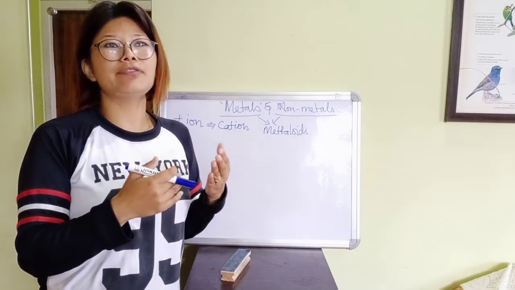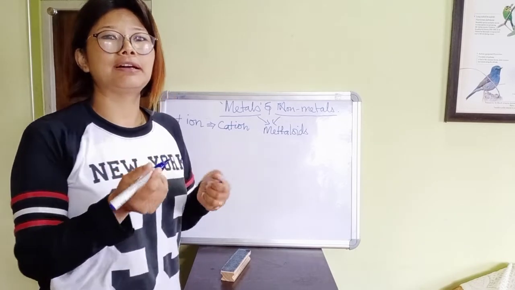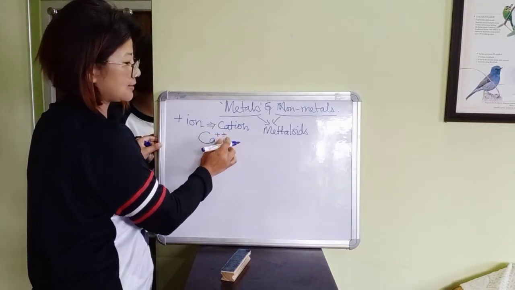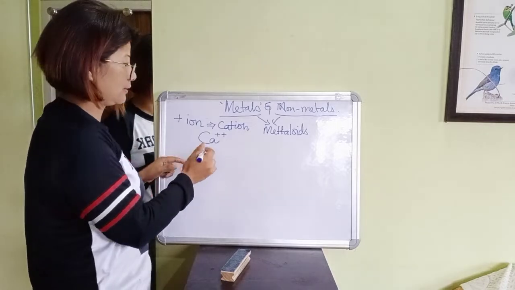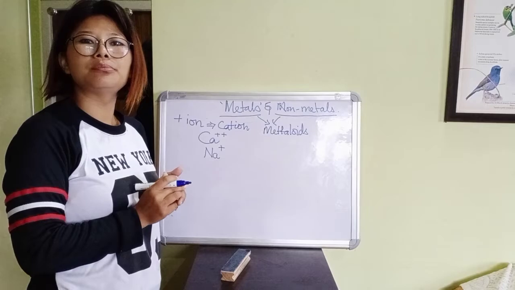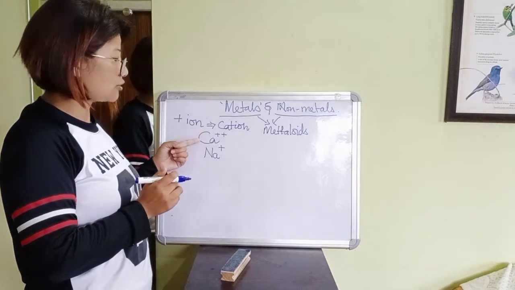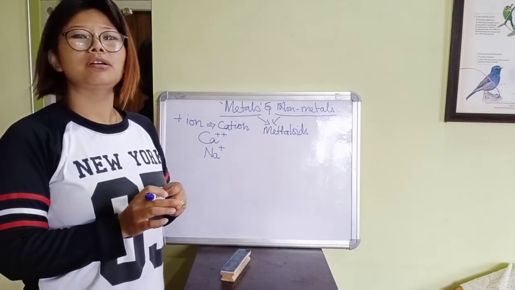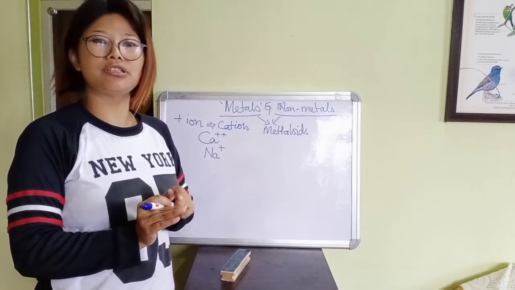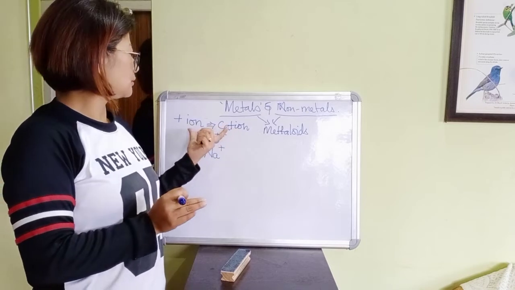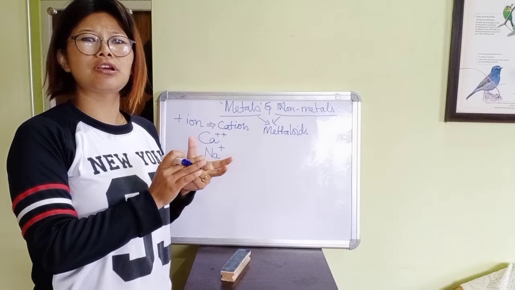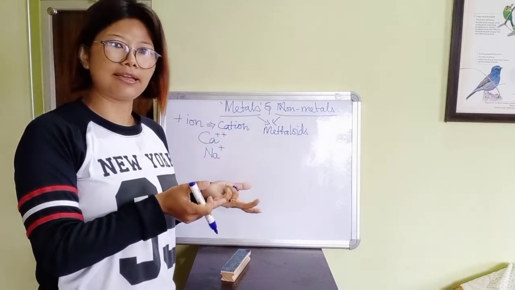I'll give you simple examples like calcium and sodium, they form positive ions. So calcium, sodium, gold, silver, they are all metals. Did you understand? Metals are the elements which form positive ions.